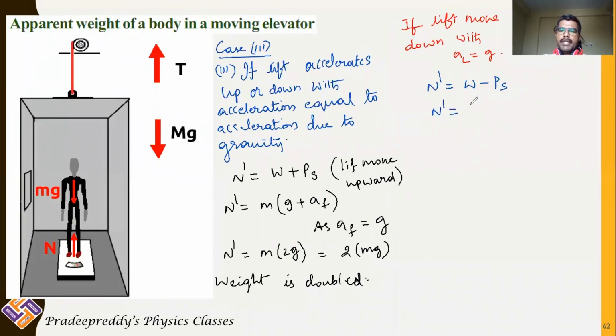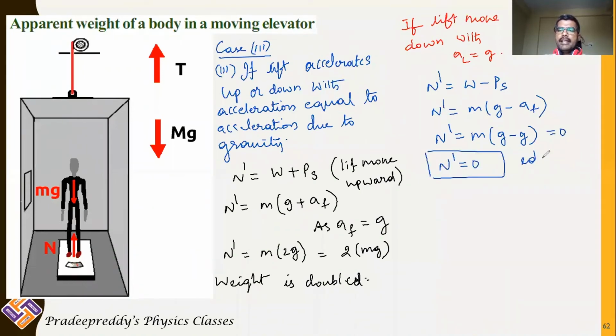Then N dash will be equal to m into g minus acceleration of the frame. But what is acceleration of the frame? It is equal to g. Therefore, N dash will be equal to m into g minus g, which is 0. N dash is equal to 0, which is identical to a freely falling body.